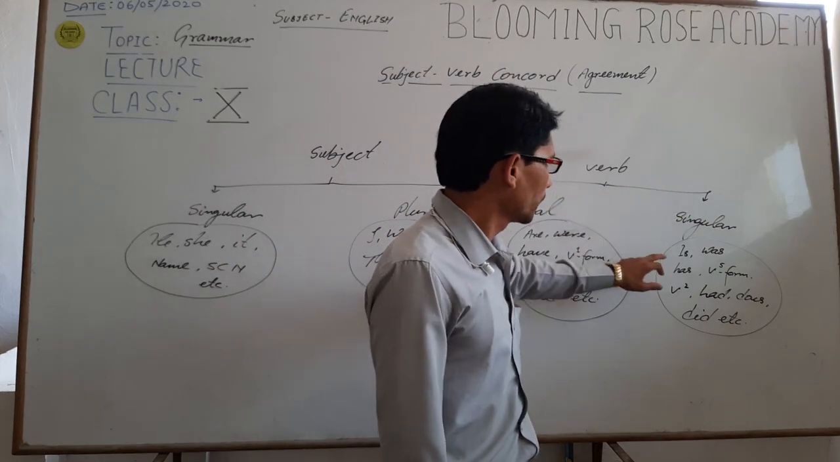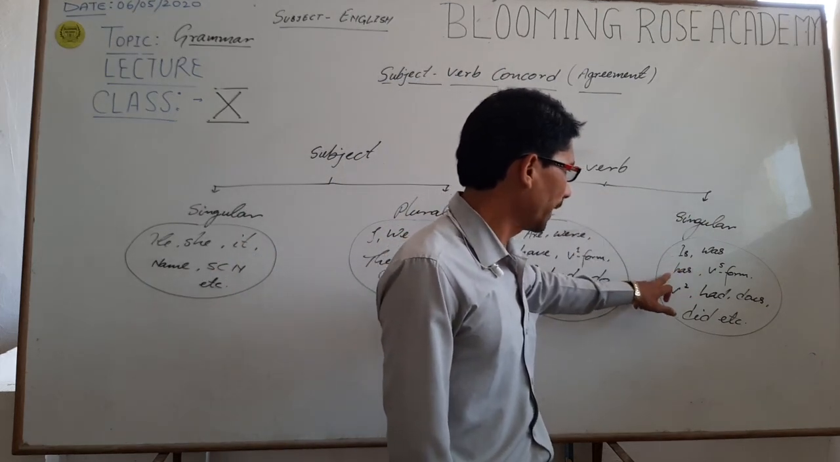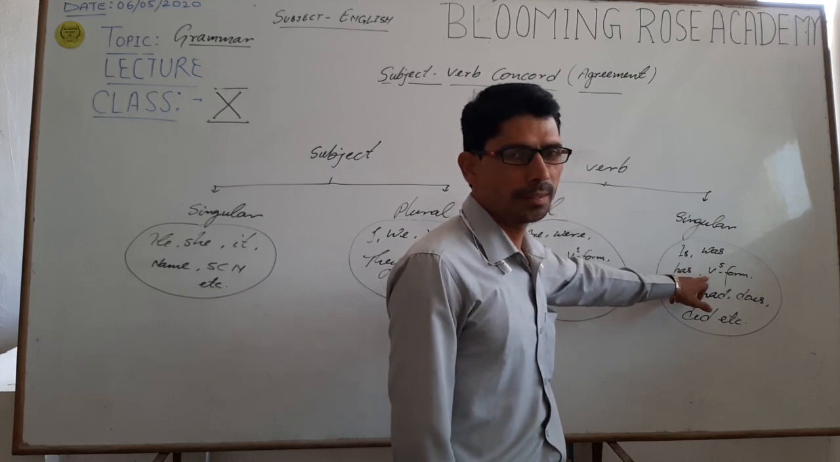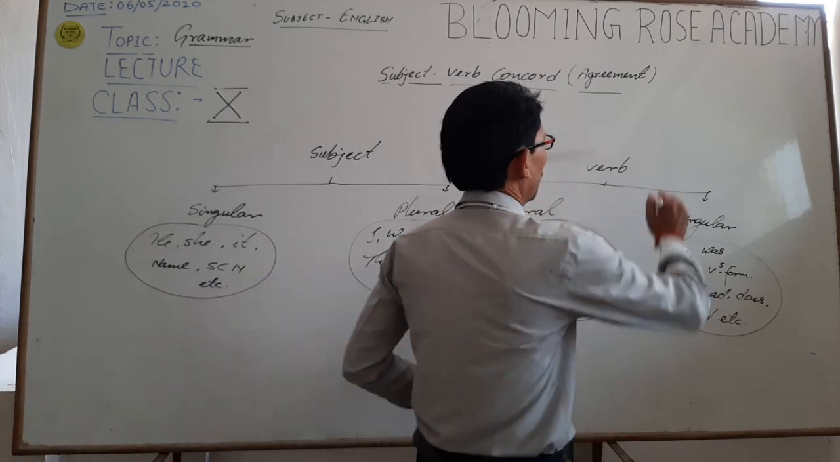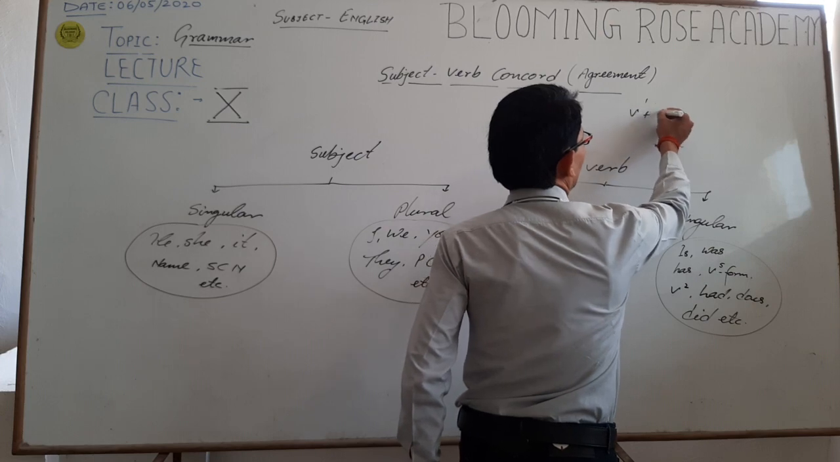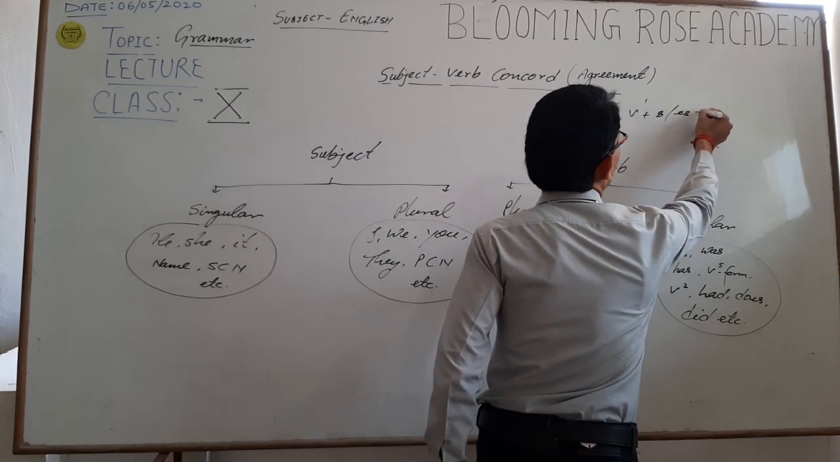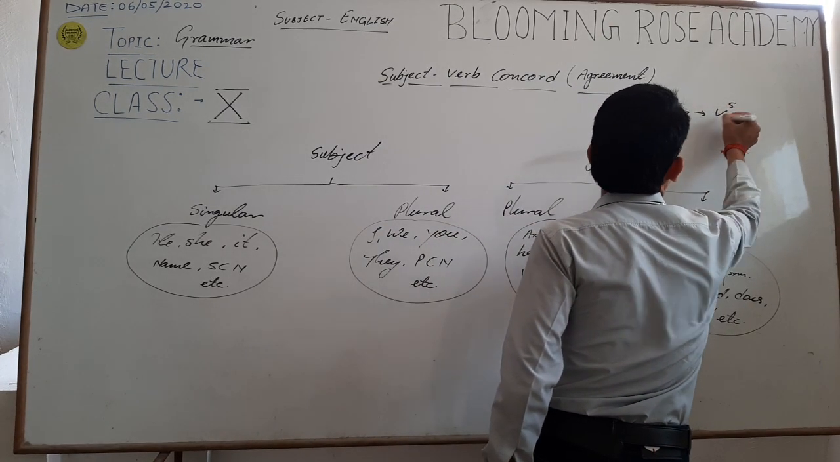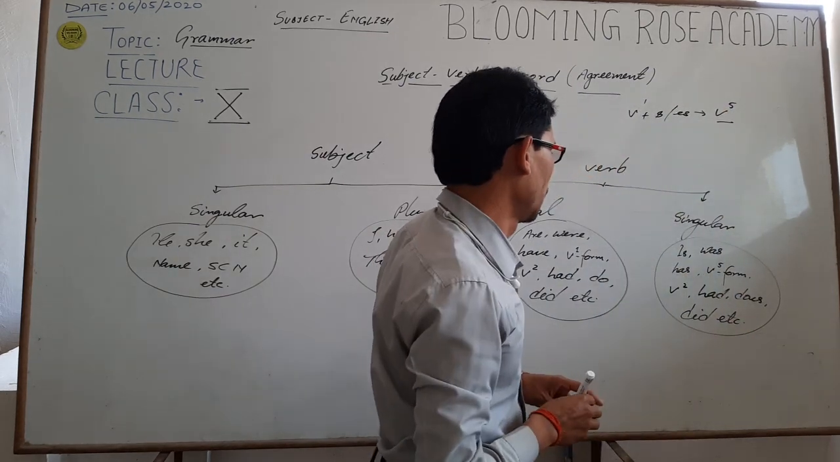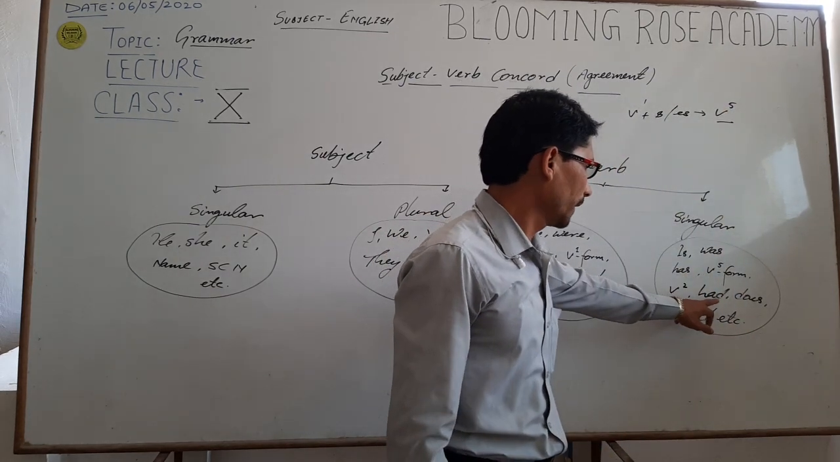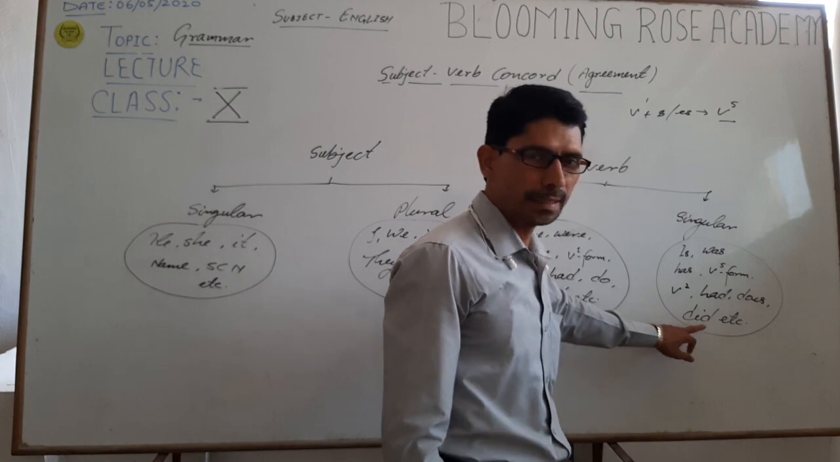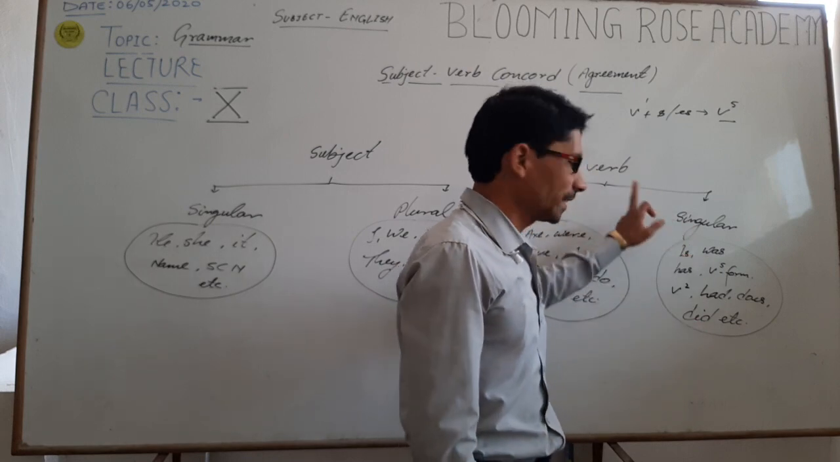Under singular verb: is, was, has, fifth form of verb, that is when we add s or es to the base form of verb, it is called fifth form of verb. Second form of verb had, does, and did. These are taken under singular verb.